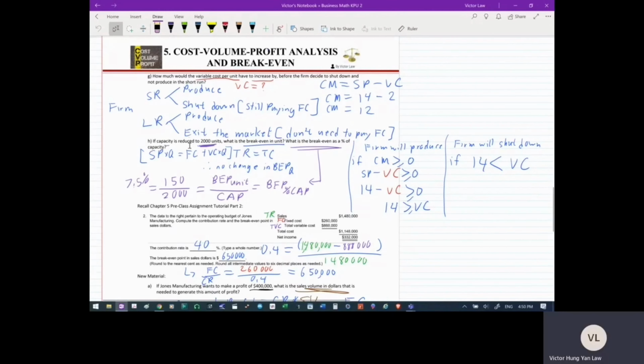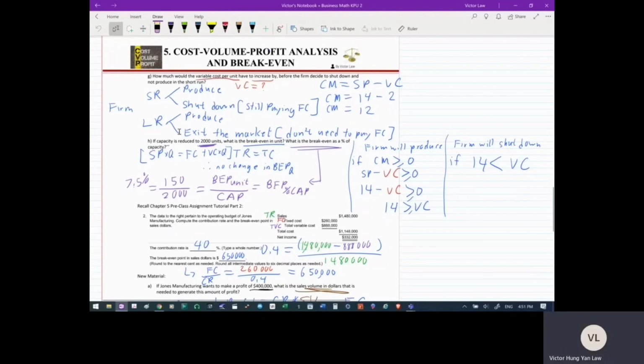So that's why in the short run, the firm cannot completely exit the market. They have obligations. They have fixed costs that they need to pay. They have salaries that they need to pay. You cannot just fire someone, right? You need to give them notice. Therefore, in the short run, the firm has to pay the fixed costs. As a result, in the short run, the firm can choose to shut down. They can choose to not produce, but they cannot choose to exit the market.